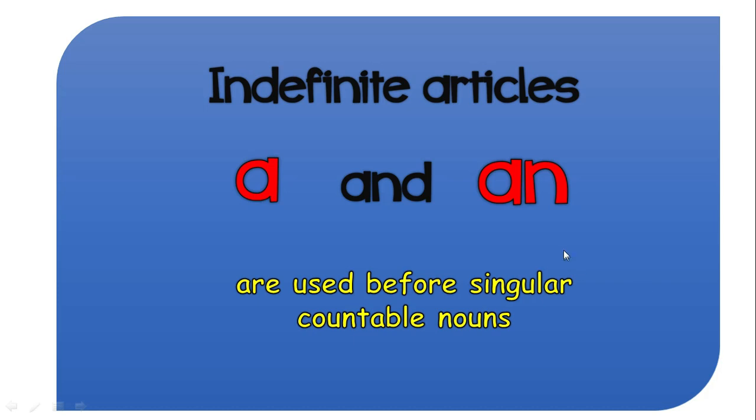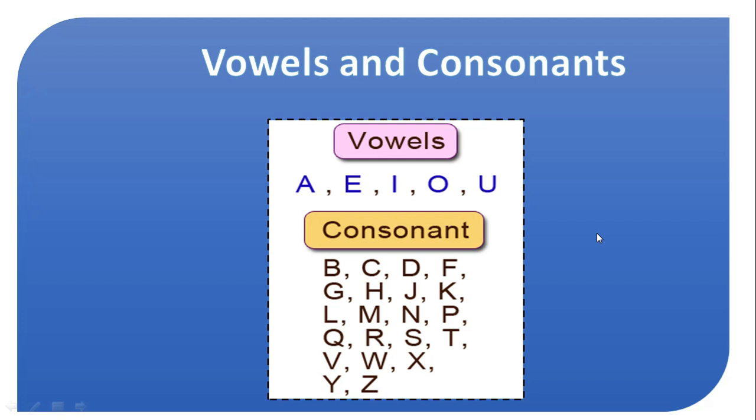So these, a and an, are indefinite articles. Now we are going to see where we use them. First, you should know the concept of vowels and consonants. What are vowels and what are consonants? There are 5 vowels: A, E, I, O, U, and all the other alphabets other than vowels are called consonants, like B, C, D, F, G, H, J, K, L, M, N, P, Q, R, S, T, V, W, X, Y, and Z. These all are consonants, and only these 5, A, E, I, O, U, are vowels.